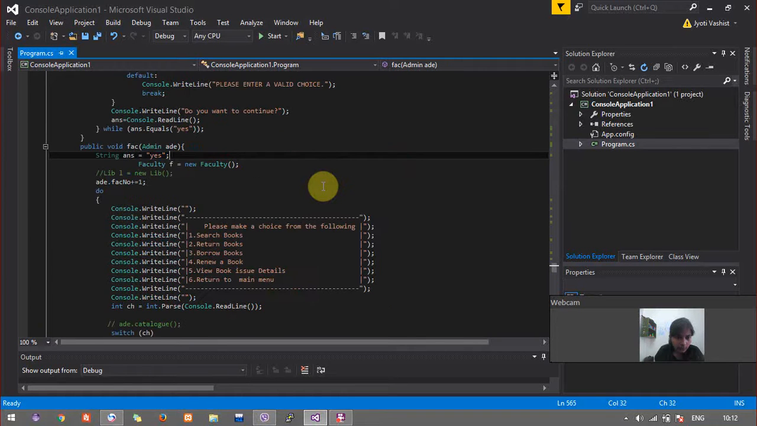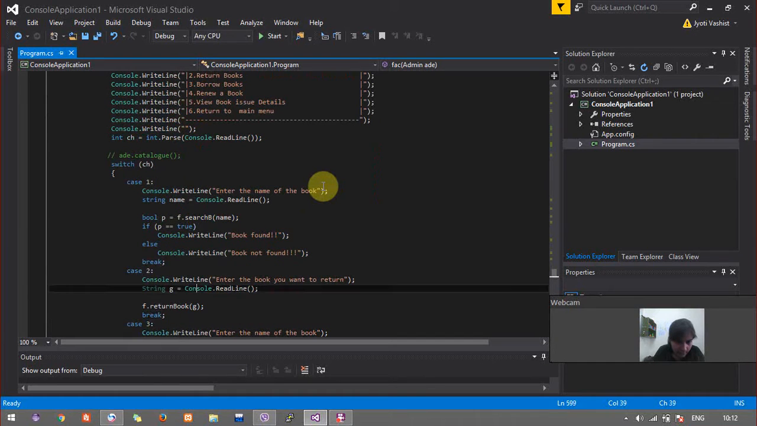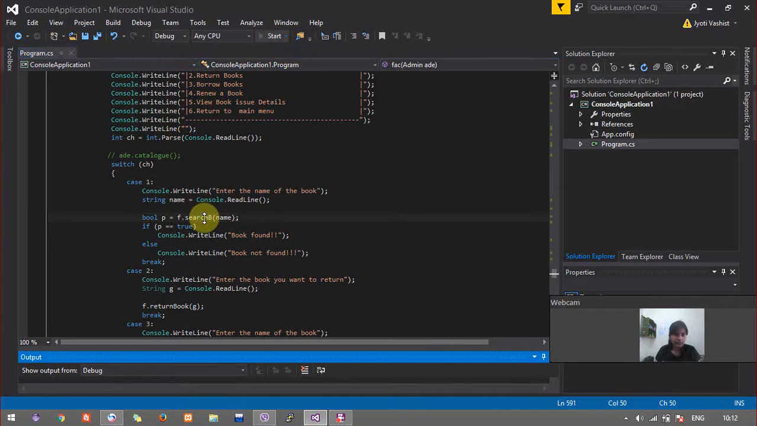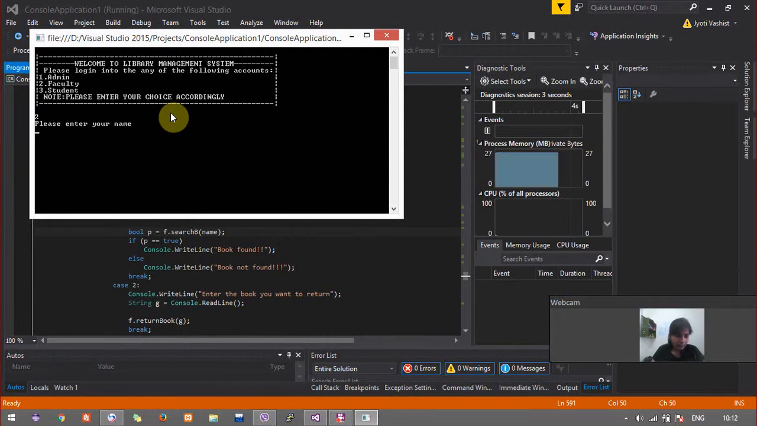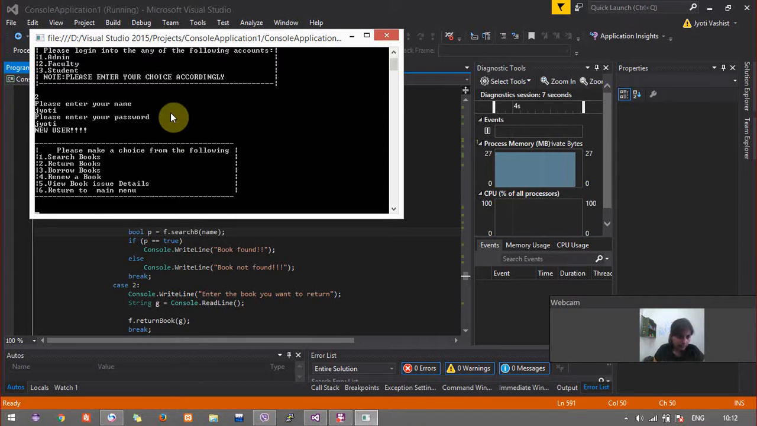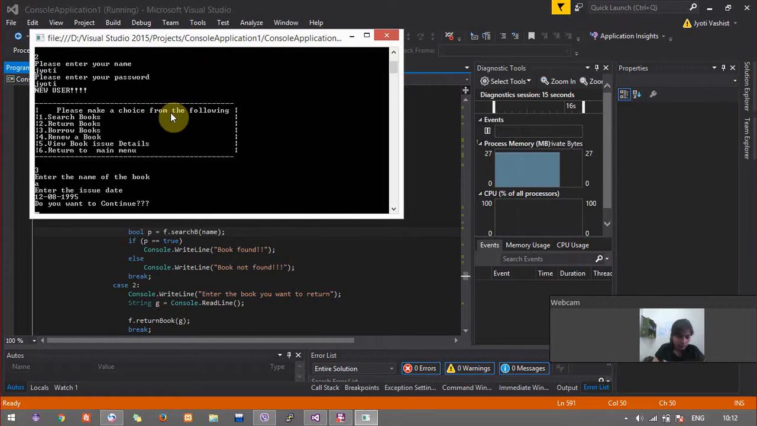I'll go to the function fact search, and I'll see book found. So now let's run the function again. I'll continue as a faculty. I'll enter my name Jyoti, password, I'm a new user. Let's say I want to borrow a book A. The issue date is 12/8/1995. So yeah, I want to continue.